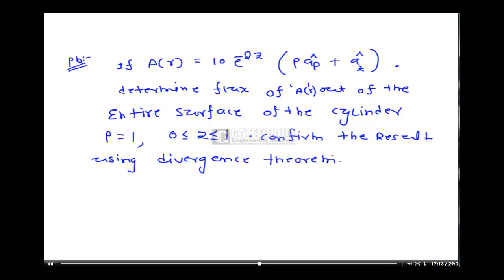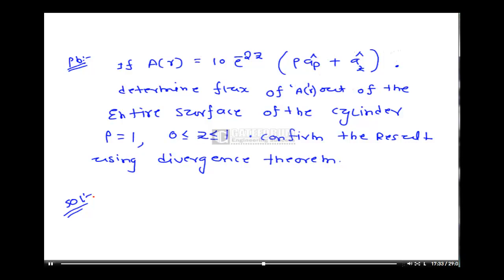Confirm the result using divergence theorem. So this kind of problems are having some interesting concepts. We will see how to solve this problem. Solution to this problem is, here first of all is given cylinder surface, so entire surface.